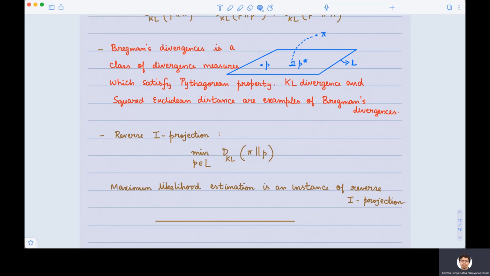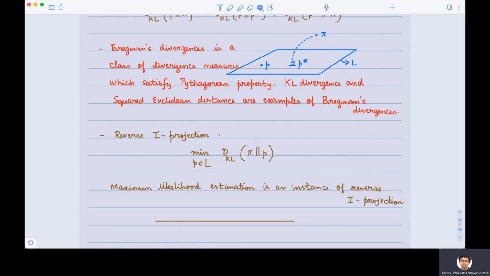Similarly, one can arrive at divergences from Rényi entropy, which is called Rényi divergence. Tsallis entropy is simply a monotone function of Rényi entropy. So Tsallis entropy and Rényi entropy are somewhat similar to each other, and they lead to what are called Rényi divergence, and there are many other forms of divergence.